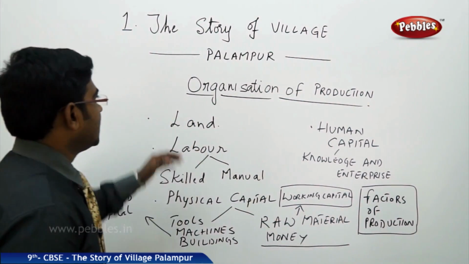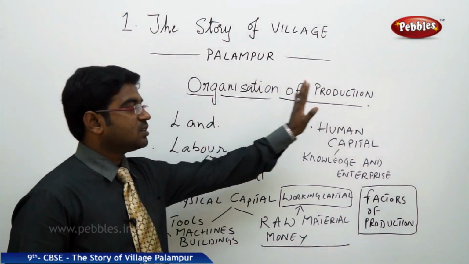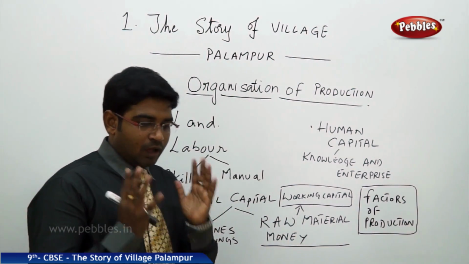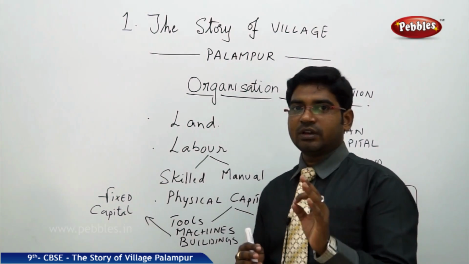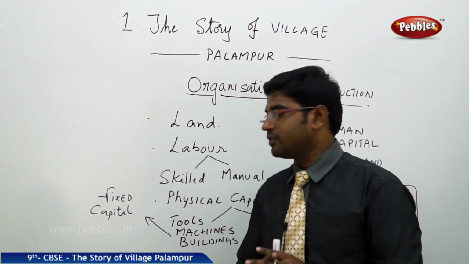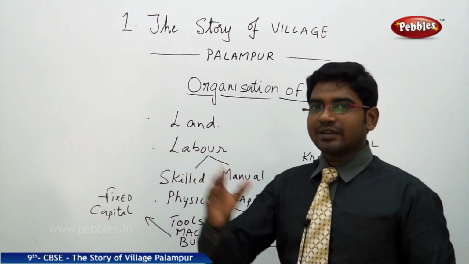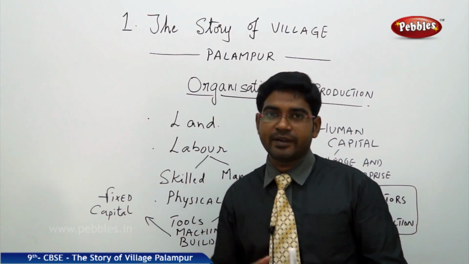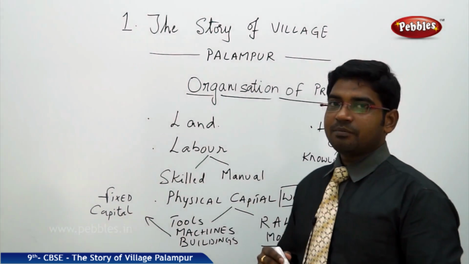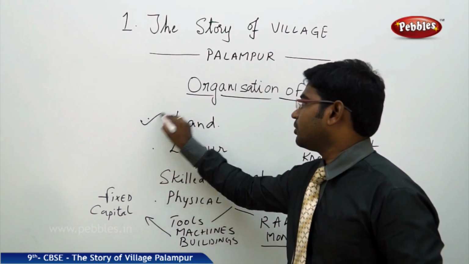Now, we shall learn about the organization of production. How is the production carried out? Starting from the grassroots level, starting from the basics, we will learn now. First major requirement for any production, we need land. That is the first major requirement you need.